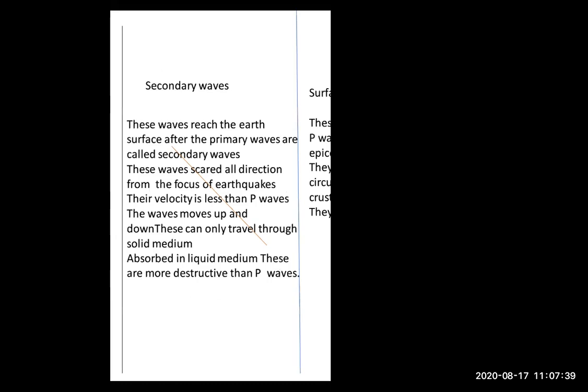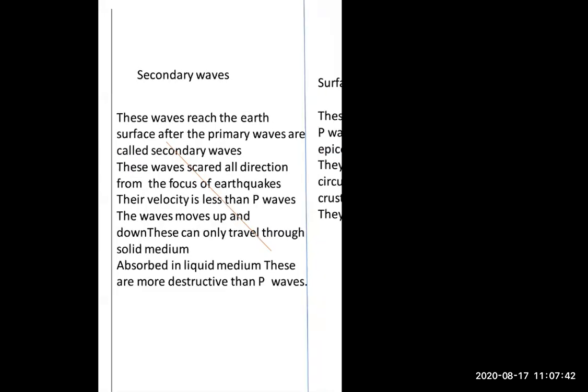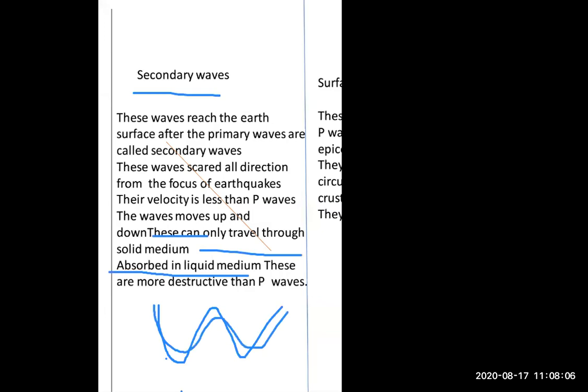After that, if we are talking about secondary waves, the secondary waves are moving up and down, up and down. And because of this, they only travel through solid medium and are absorbed in liquid medium. How are the secondary waves moving? They are moving up and down, up and down. And because of this, they can only travel through solid medium and are absorbed in liquid medium.